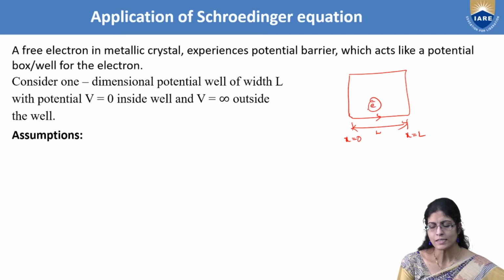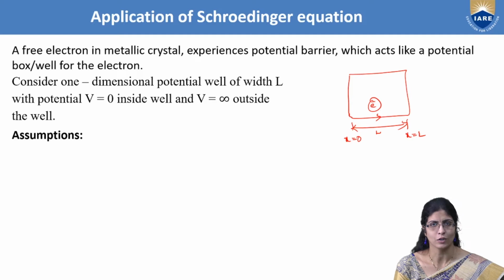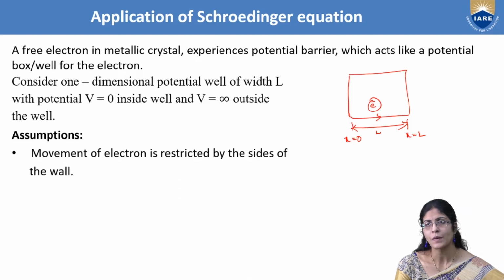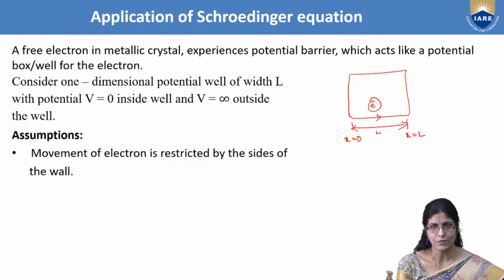Now, to understand this electron is very difficult. That is what Heisenberg says: there is a lot of uncertainty in understanding this electron. You know very well that it is a subatomic particle. So in order to understand this electron, we definitely have to take the Schrodinger equation, but that alone cannot work unless you take some assumptions. What are the assumptions? Let us consider that this electron is restricted by the sides of the walls. You don't take the electron to be free throughout, and that is why you are enclosing it in a box, and hence you call it a restriction by the sides of the walls.